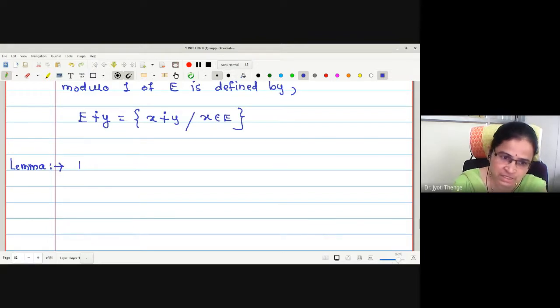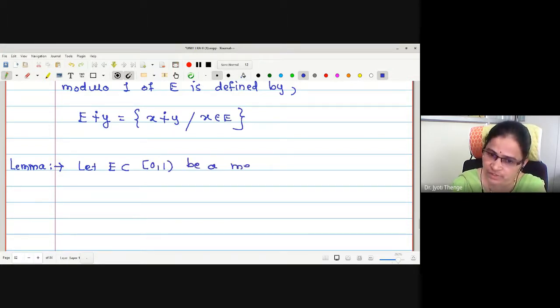Okay, the lemma says: let E, a subset of [0, 1), be a measurable set.